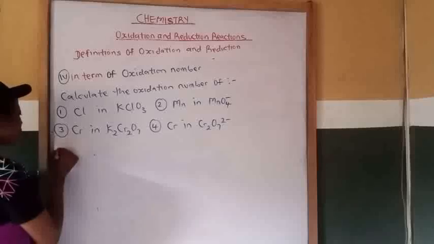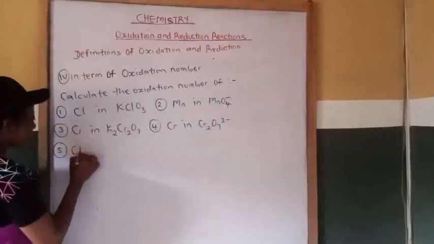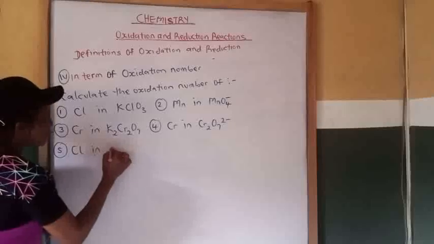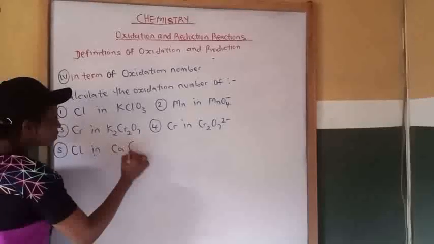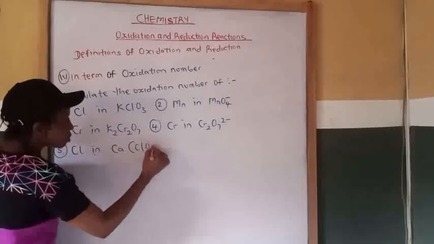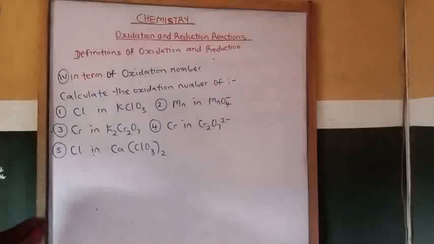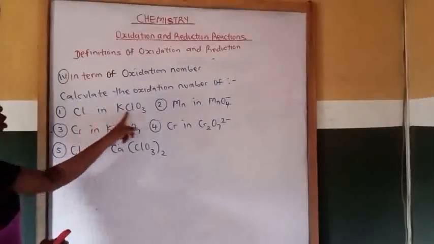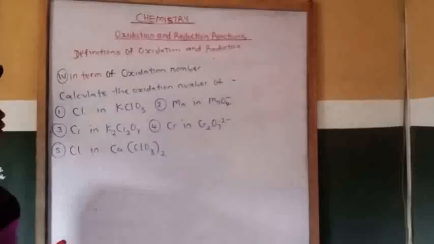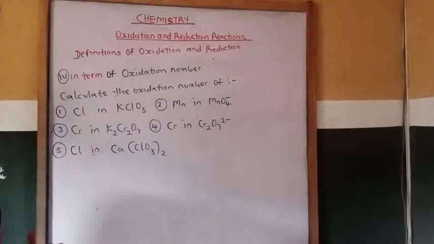Then 5, oxidation number of chlorine in Ca(ClO3)2. So we are going to look for the oxidation number of each of the following elements in their compounds.